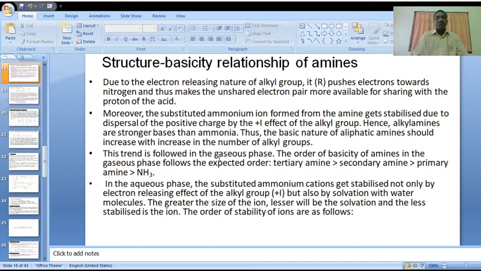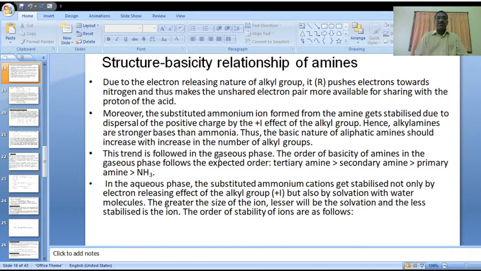Okay, here this is very important information. Please observe this trend it follows in the gaseous phase. The order of basicity of amines in the gaseous phase follows the expected order. What is that expected order?